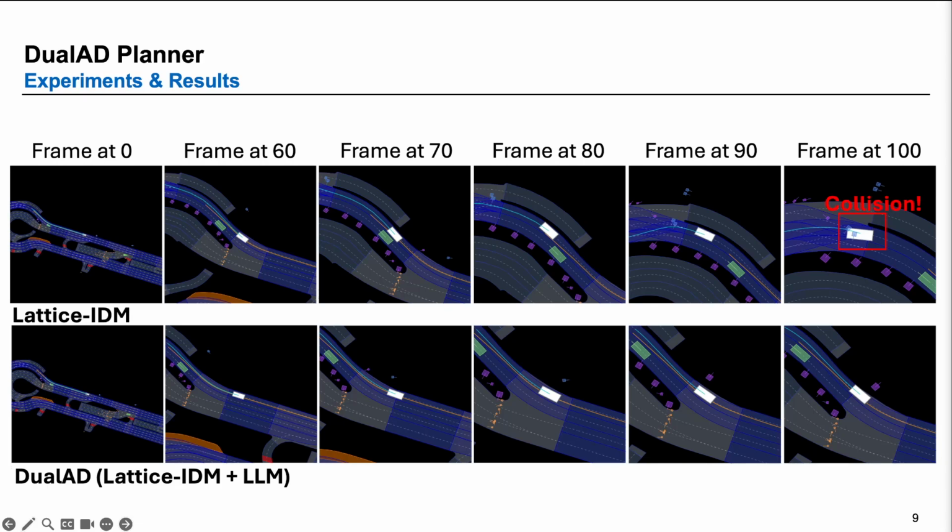Below, you see our new DualAD planner, which combines the high-level reasoning of the large language model with our motion planner. Now our car detects not only the road information, but that there are multiple other vehicles, and therefore our car slows down and there is no collision in frame 100. This scenario already depicts the success of this idea.